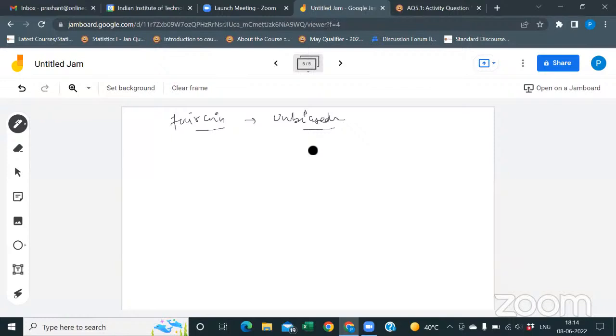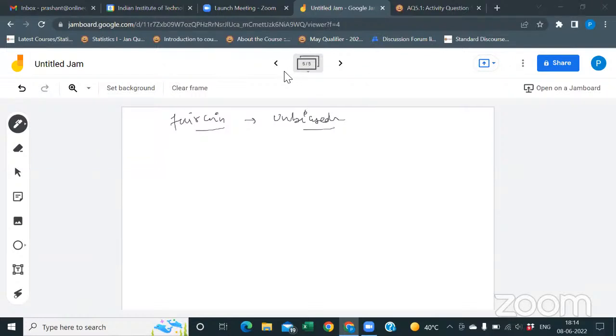An unfair coin means suppose there is some biasness and you toss the coin and all the times you are getting head or all the times you are getting tail. And a fair die means there is equal probability of getting each outcome. 1/6 probability for one, 1/6 for two, 1/6 for three, and so on. Okay, sir. Thank you.